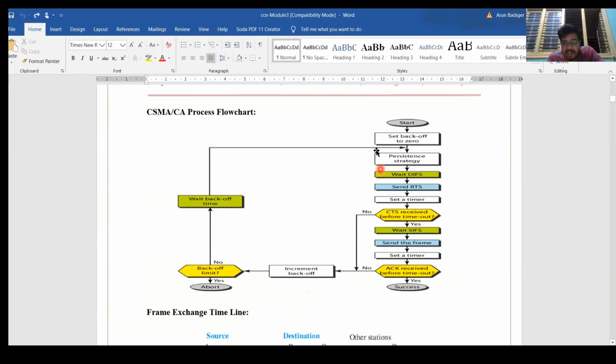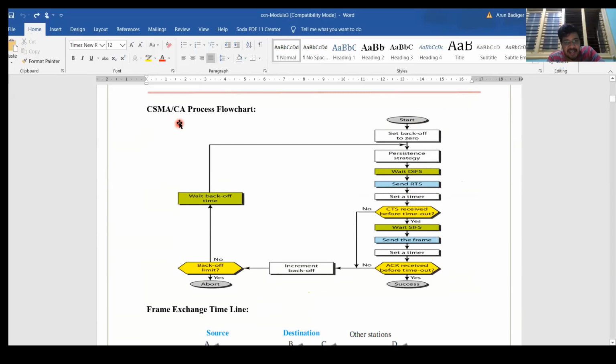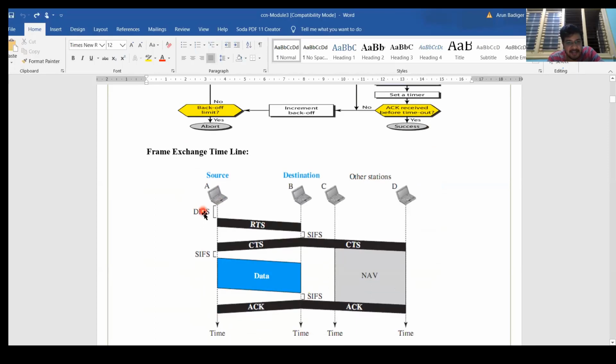So the same flowchart which was there in CSMA/CA is explained. Start with the back-off, using any one of the persistent methods: one-persistent, non-persistent, p-persistent. Wait for DIFS, send RTS, wait for CTS. If CTS is received, wait for SIFS, the short interframe space. This is the DCF interframe space. You remember that DIFS was the DCF interframe space. The same diagram is there.